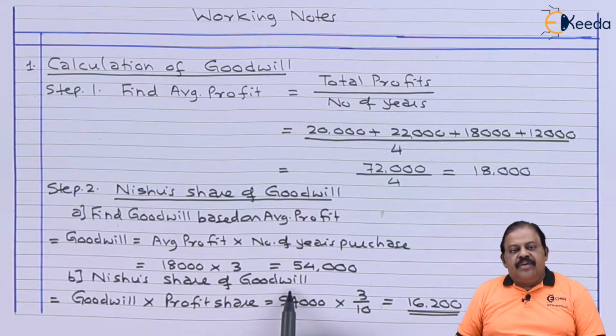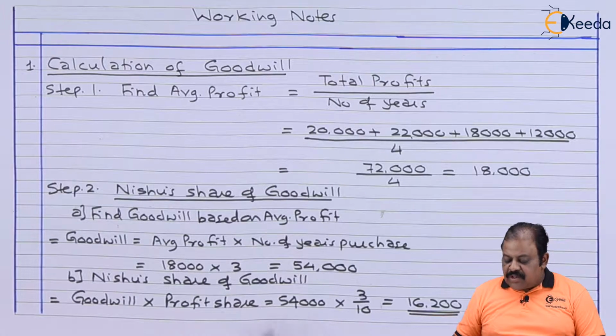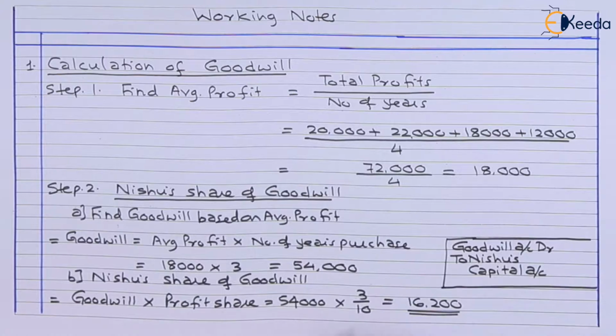Nishu's share of goodwill, that is goodwill multiplied by profit share. So goodwill is 54,000, profit share is 3 by 10. So share of goodwill of deceased partner Nishu is 16,200. This will be credited to her account. Entry will be goodwill account debit to Nishu's capital account. Amount is 16,200.